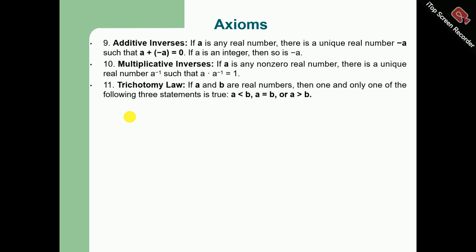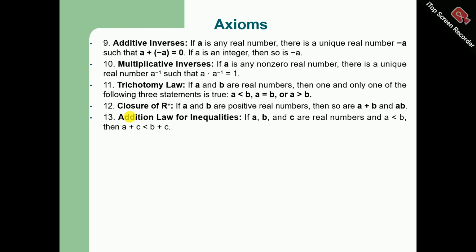Trichotomy. If A and B are real numbers, then one and only one of the following three statements is true: A will be less than B, or A will be equal to B, or A will be greater than B. Closure of R plus. If A and B are positive real numbers, then so are A plus B and AB.